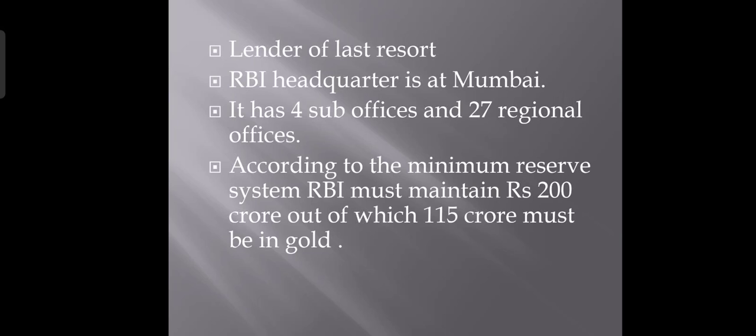RBI is also known as the lender of the last resort, and RBI's headquarters is located at Mumbai, and it has 4 sub-offices and 27 regional offices. The 4 sub-offices are located at Mumbai, Delhi, Kolkata and Chennai. According to the minimum reserve system, RBI must maintain at least rupees 200 crore, out of which 115 crore must be in gold. This minimum reserve system was passed in the year 1955 to 1956.